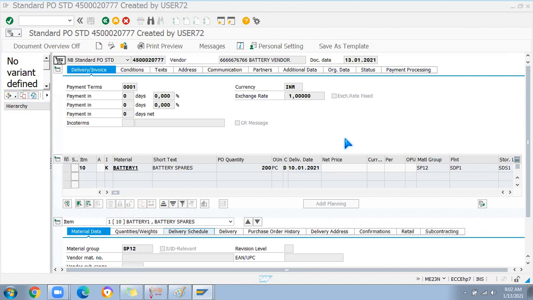And regarding the MRP related part, I will take it separately. If I want to create a PR automatically from MRP and all, that I will take up.